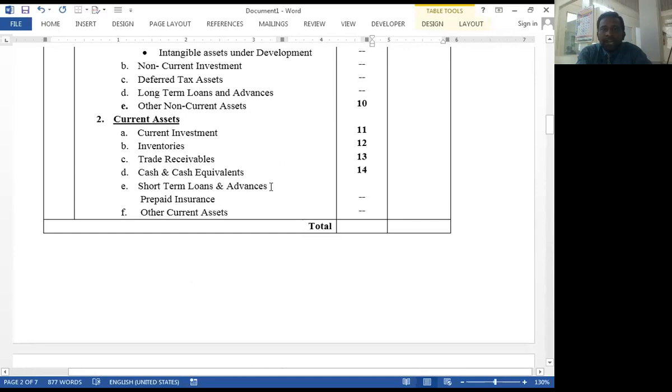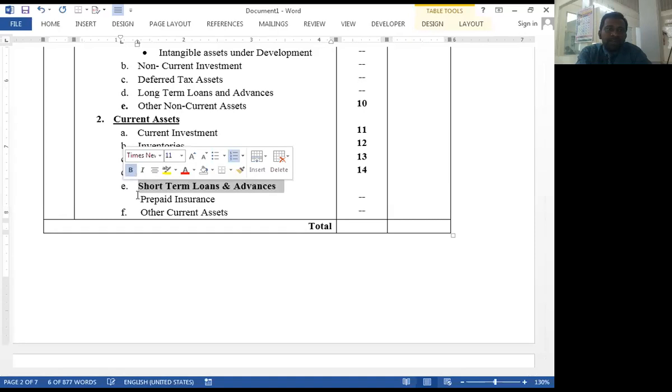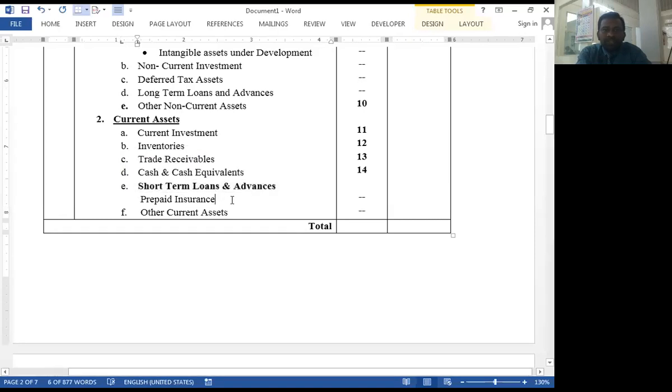Short term loan and advances. So there is one heading, short term loan and advances, but we have no separate notes regarding the short term loan and advances. That's why we record the prepaid insurance under the heading short term loan and advances.